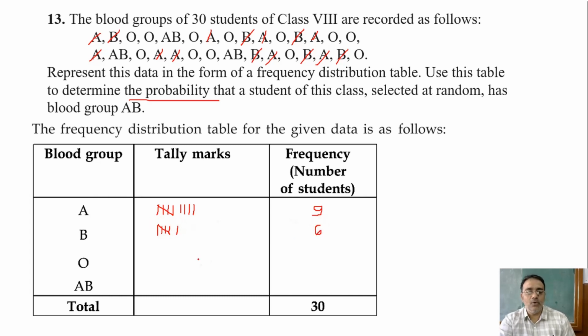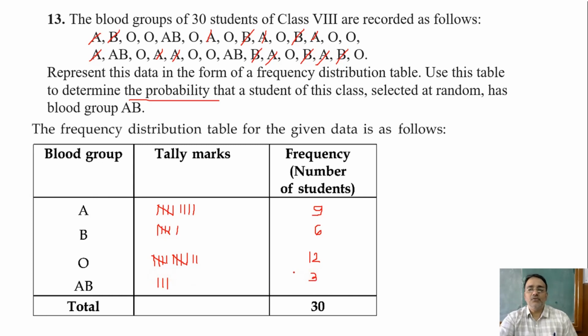Okay. Now O group. Sir, 12. How many? 12, sir. 12, right, 12, correct. 1, 2, 3, 4, 5, 6, 7, 8, 9, 10, 11, 12. And the last one, AB group? 3. Sir, 3. 3, right. 1, 2, 3.